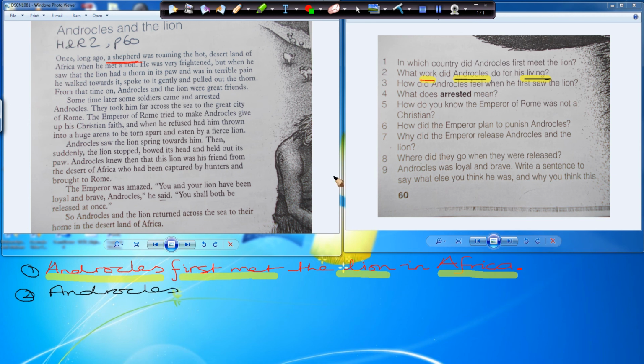Okay, so work and living, which means a shepherd. So worked as a shepherd for his living.